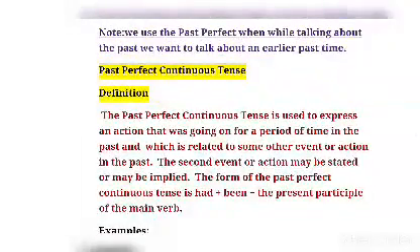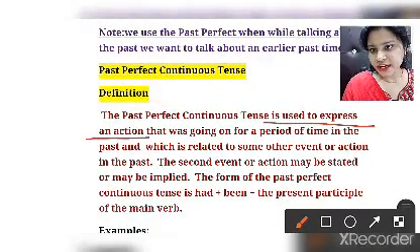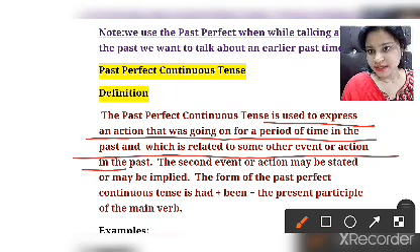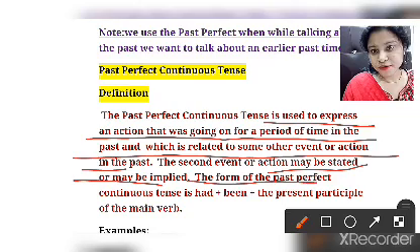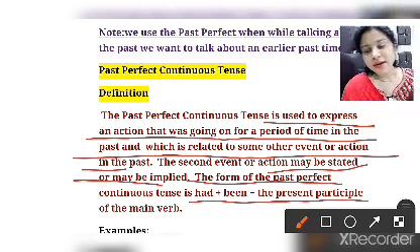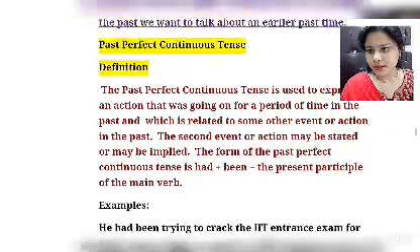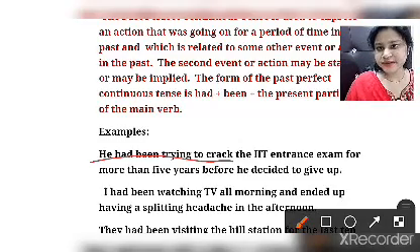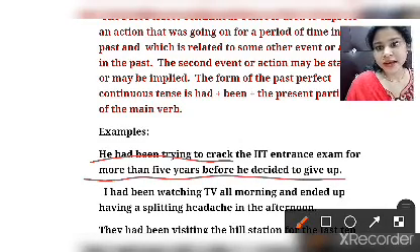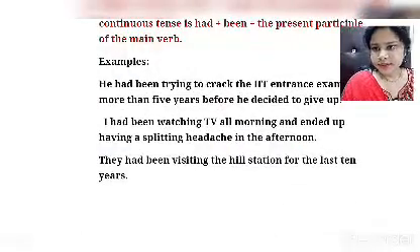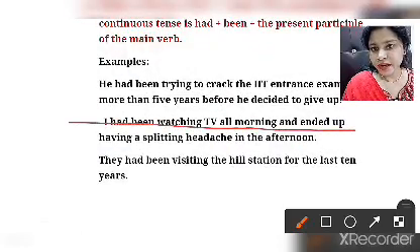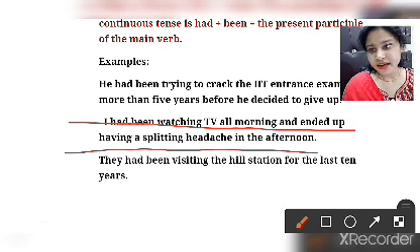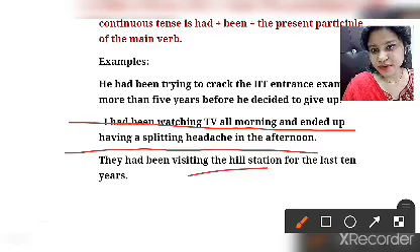Past continuous tense is used to express an action that was going on for a period of time in the past which is related to some other event or action in the past. The second event or action may be stated or may be implied. To form the past perfect continuous tense we use had been and then the ing form of the verb. See example: he had been trying to crack the IIT entrance exam for more than 5 years before he decided to give up. Okay, then, I had been watching TV all morning and ended up having a splitting headache in the afternoon. They had been visiting the hill station for the last 10 years.